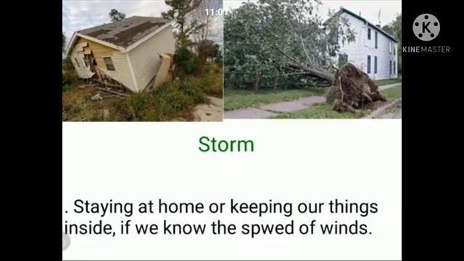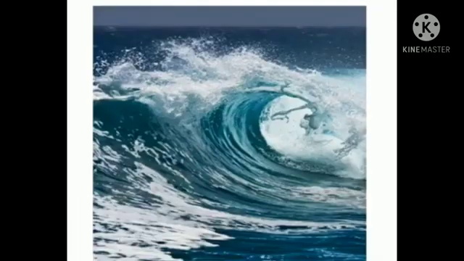S-T-O-R-M, storm. And see here, a storm can be very harmful, okay, children? It can uproot houses and trees. You can see here the roof of the house is gone and the tree has also fallen, uprooted. Uproot means the roots also came out. This one we call a storm. Yes, it is important to know the speeds of the wind.